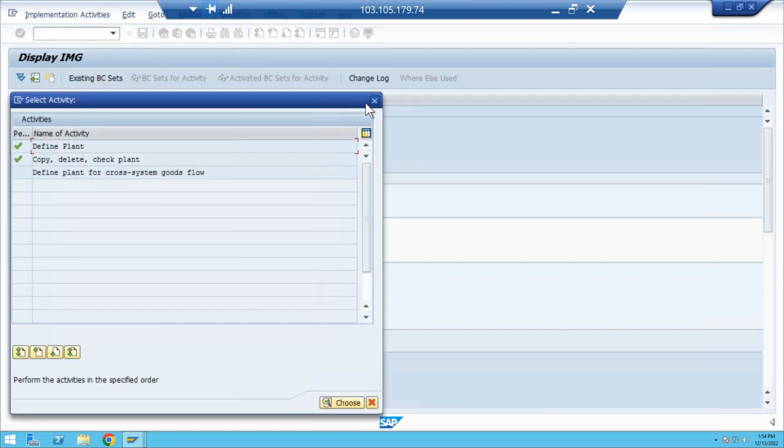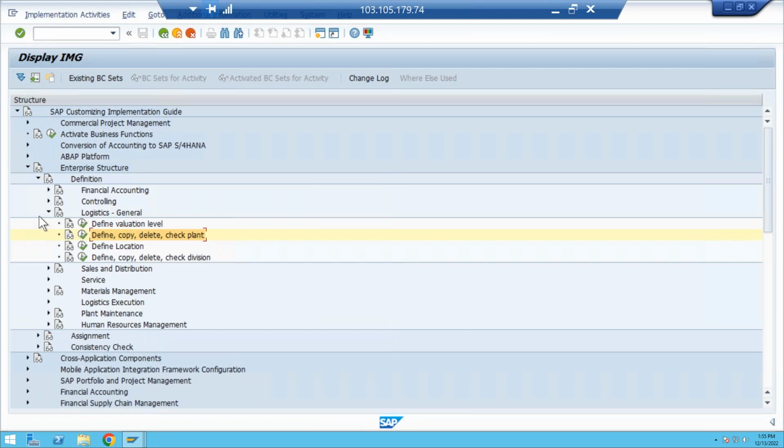In ECC we already observed how to define a company and how to copy. I just created only one plant. Vice versa, you can create a number of plants here. It's not a big deal. Next,